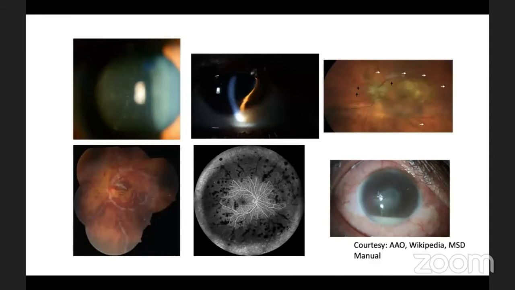So these are the different types of inflammation which one can see. As you can see on the bottom right, sometimes there may be frank endophthalmitis and you should not be delaying treatment with antibiotics in these cases, whereas in the others you may want to give oral or topical steroids and they can manage them very easily.